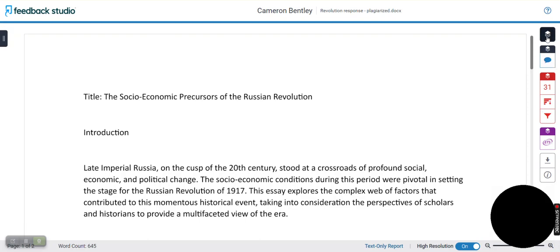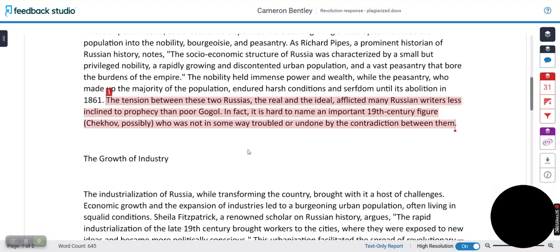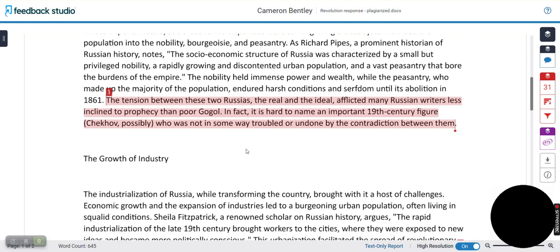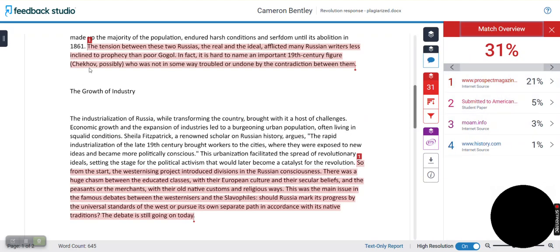And so I have the paper that I've turned in here with some highlights of material that Turnitin has matched to other sources. If it were something in quotation marks like this, then I wouldn't be worried about it because I know that I've cited it properly. But in this case, I don't see quotation marks around it. And so I'm going to check my matches.